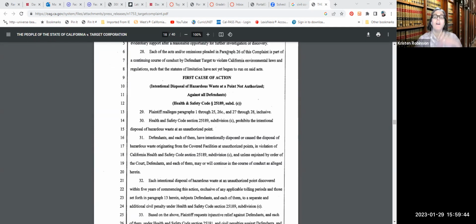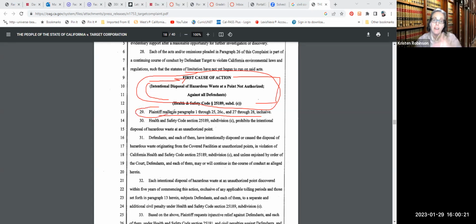Okay, this is great. All of that above has been general information to help people understand. But now we get to the first cause of action. In your book and probably the better writing techniques, they recommend that you use headers and really call it out: first cause of action. And then right below it, you give the cause of action. So, intentional disposal of hazardous waste at a point not authorized. Then they re-allege paragraphs 1 through 28 inclusive, which is also a typical thing here.